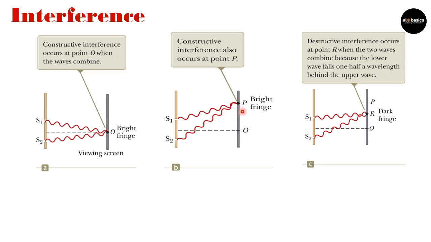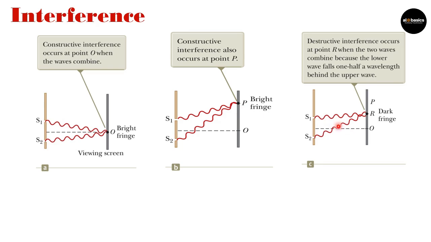Similarly, here also they are coming in the same phase, but the distance traveled by the first wave and by the second wave is different. So here their phase difference is 0, but here it is not 0, they have some constant phase difference, and due to that the condition applied is that phase difference is constant, but the state of vibration for both the waves is same. So again the point is bright.